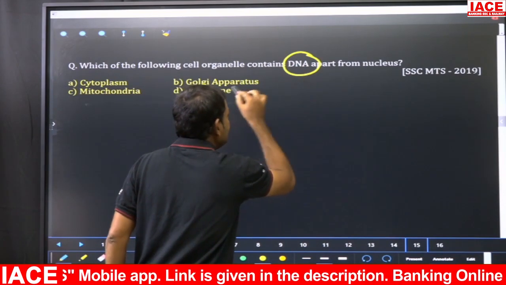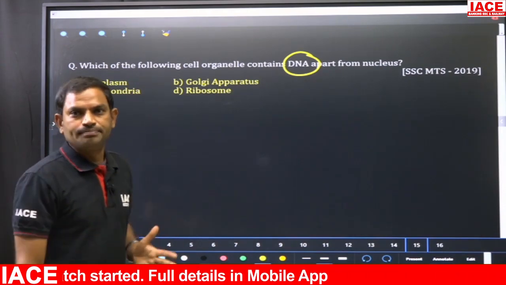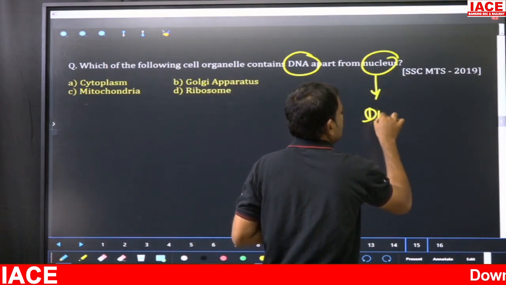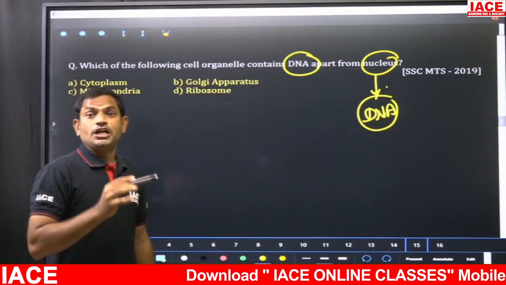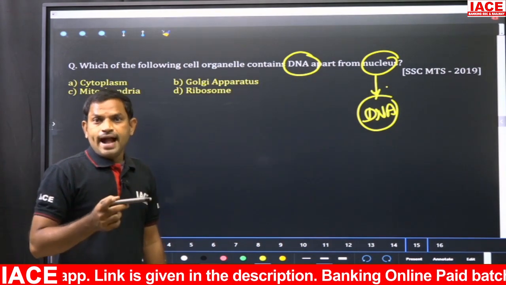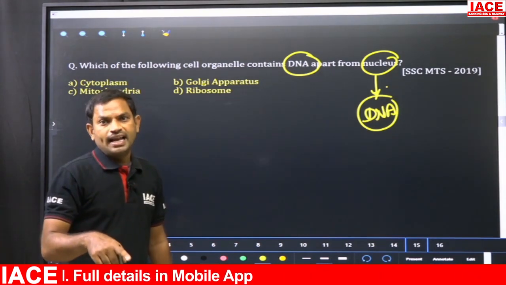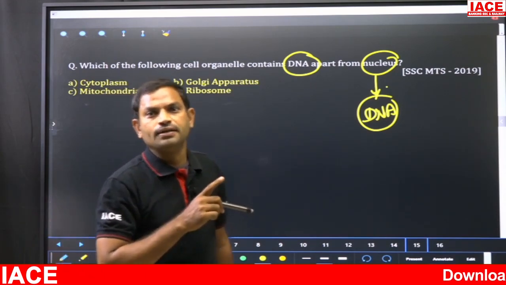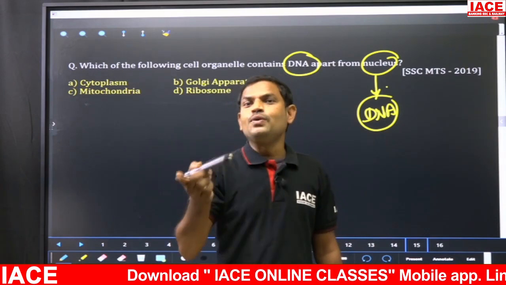That means we have to identify a cell organelle which has its own DNA. Generally, where is DNA present? It is present in the nucleus. In addition to the DNA in the nucleus, certain cell organelles, especially two important ones, contain their own DNA. In fact, these two cell organelles are called eukaryotic cell organelles that exhibit prokaryotic character. That is an important bit, remember.